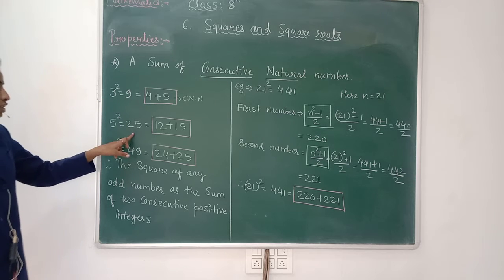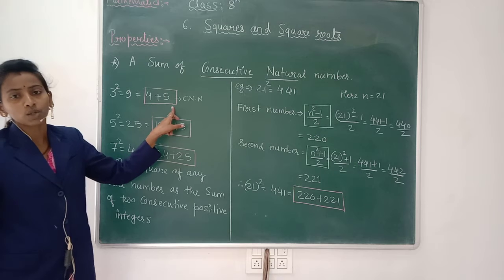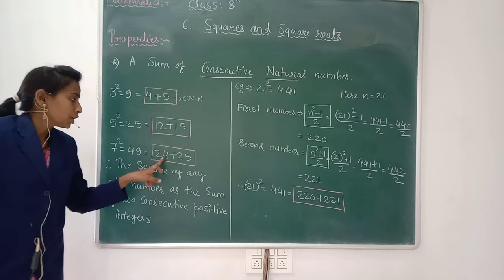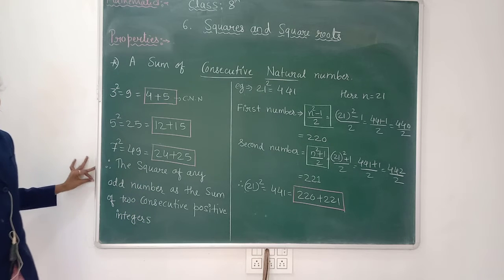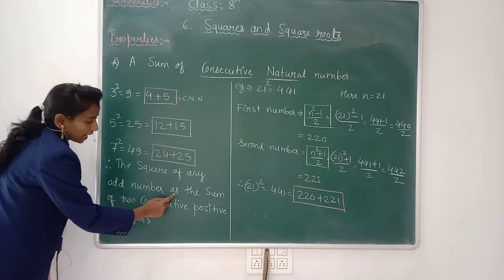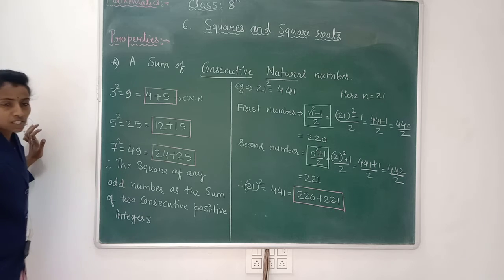We have written the squares of odd numbers as the sum of two consecutive natural numbers, like 4 plus 5, 12 plus 13, 24 plus 25. So what are we concluding? The square of any odd number can be written as the sum of two consecutive positive integers.